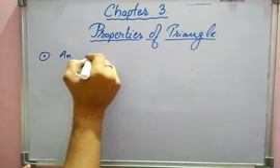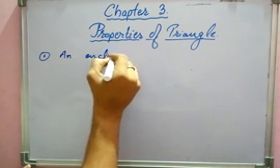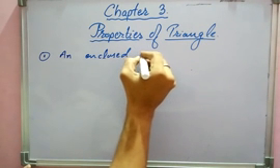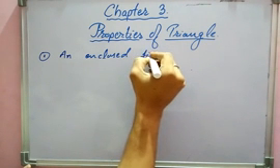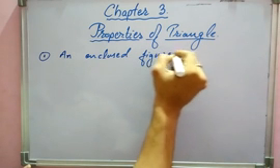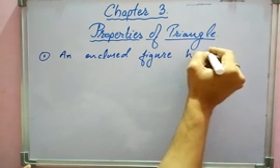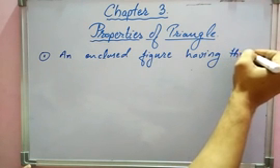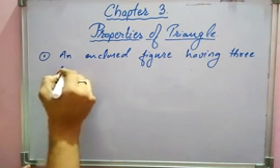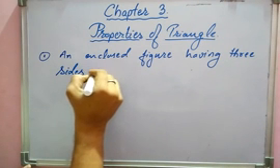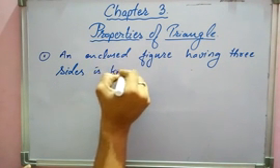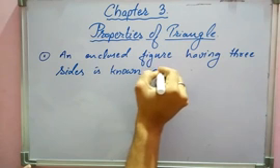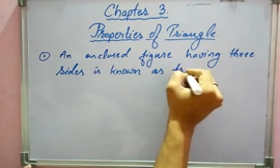is that an enclosed figure having three sides is known as a triangle.